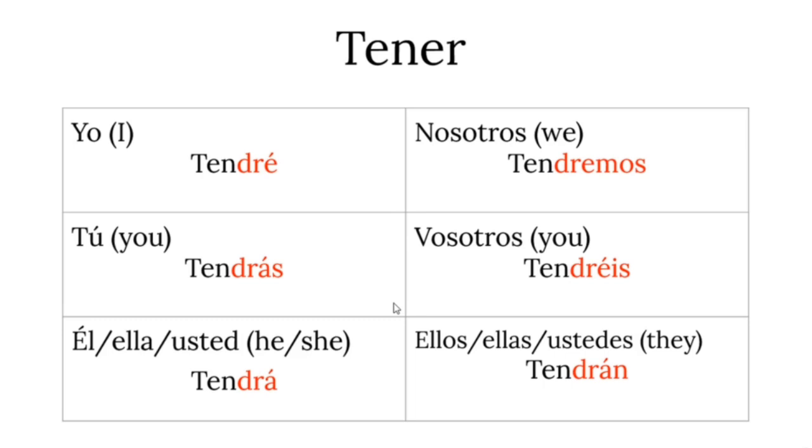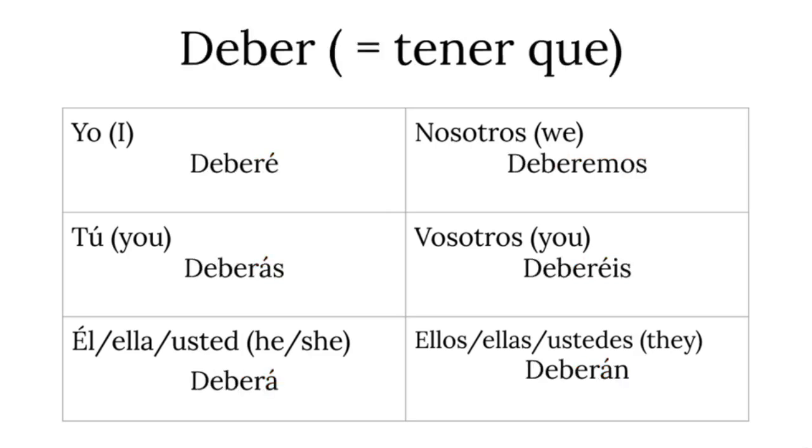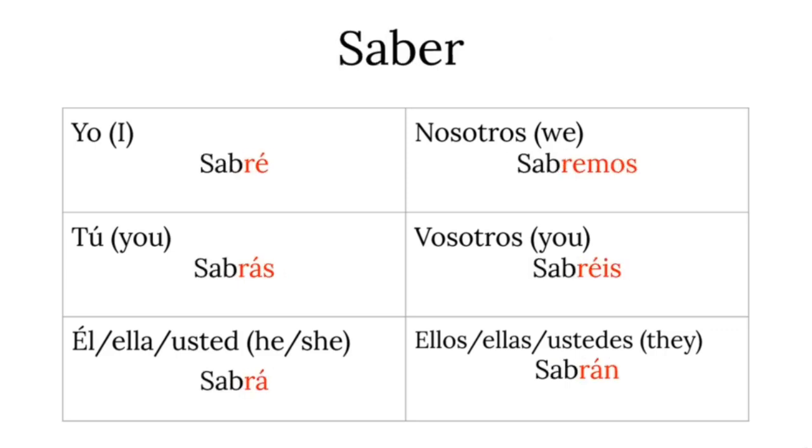Tener que means have to, have the obligation of doing something, the duty of doing something. And in that case, tener que is a synonym of deber. Okay, let's carry on. Saber is another irregular verb.